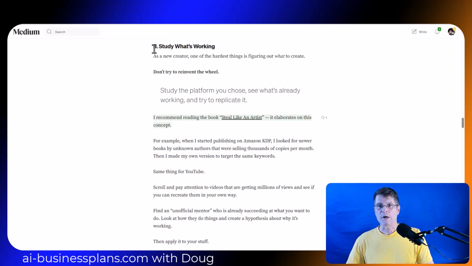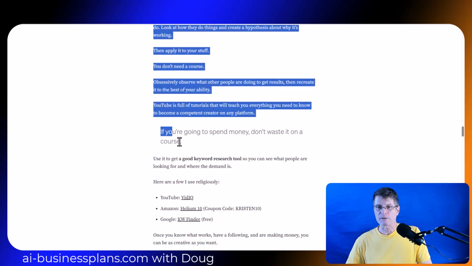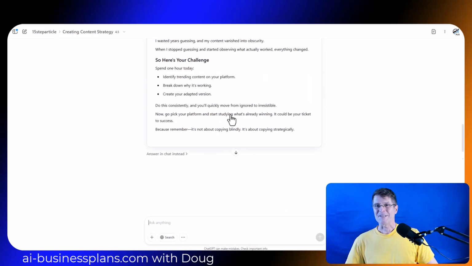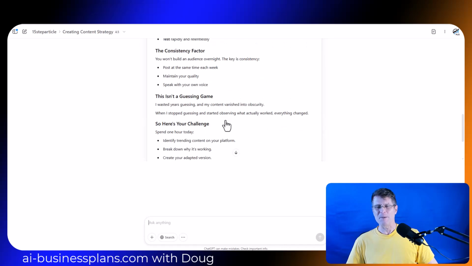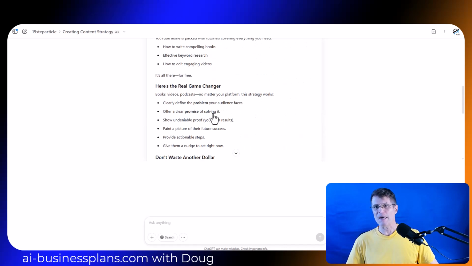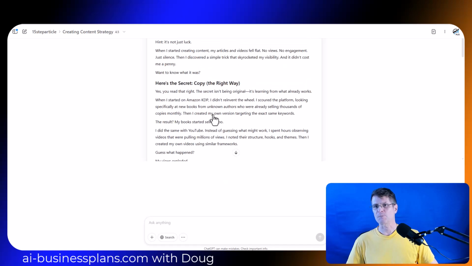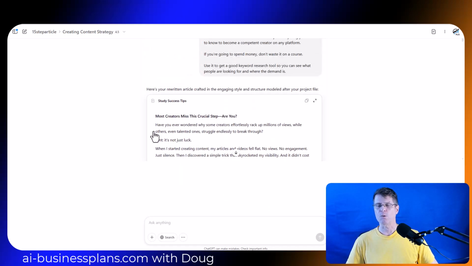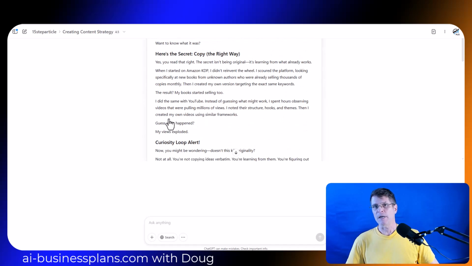So let's see what would happen if I took this from the very beginning of the article and just put it in there to rewrite this. So you can see that the article comes out just amazing. It's a fantastic formatted article. It's easy to read. It's in first person, but it isn't my story. This is her story. I would have to rewrite this quite a bit for it to work for me. But I can take anything that I'm actually doing and put it into this, and now it'll produce an article for me that is totally amazing.